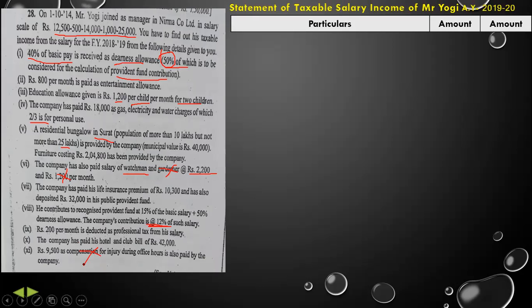Now first of all, we will find out the basic salary. Just a second. So we'll calculate basic salary.